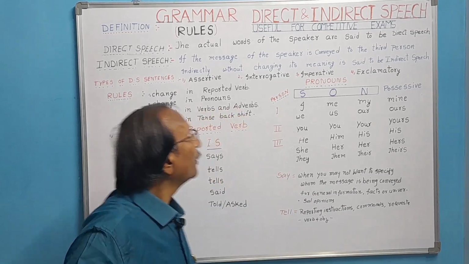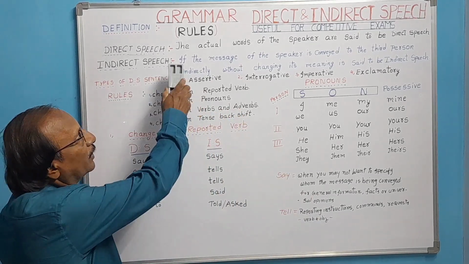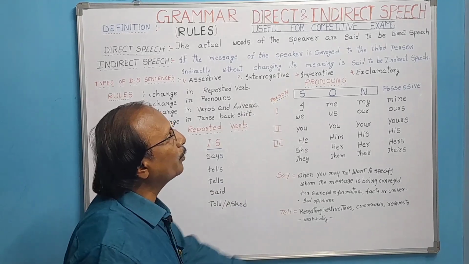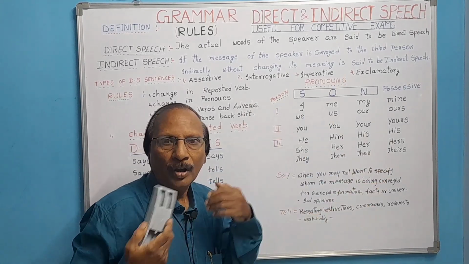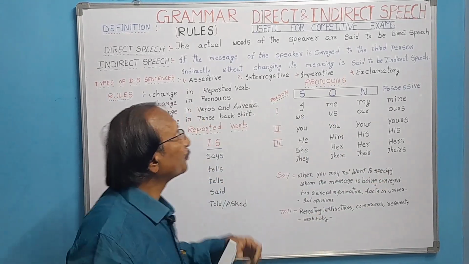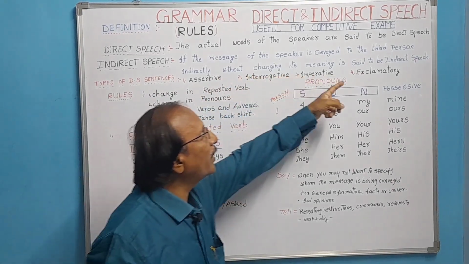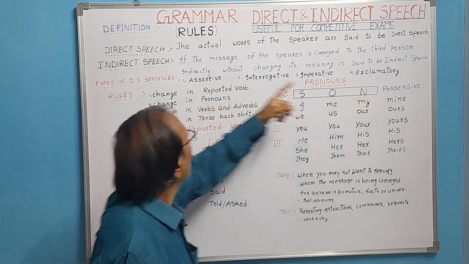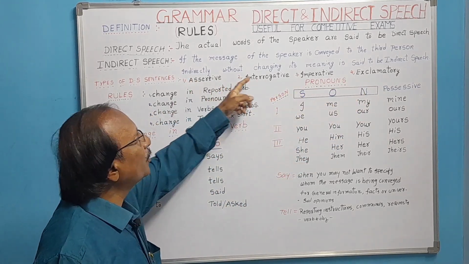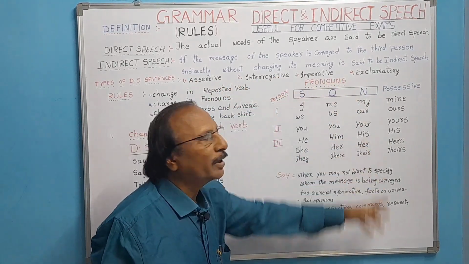So direct speech means the actual words of the speaker. And indirect speech: if the message of the speaker is conveyed to a third person indirectly without changing its meaning, it is said to be indirect speech.